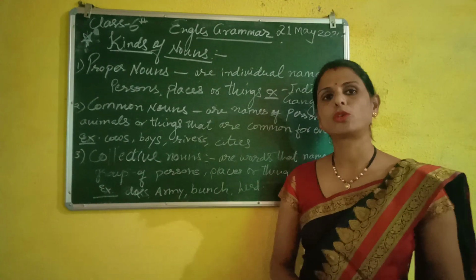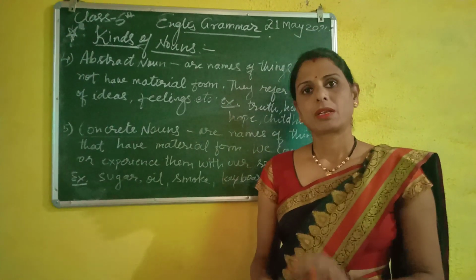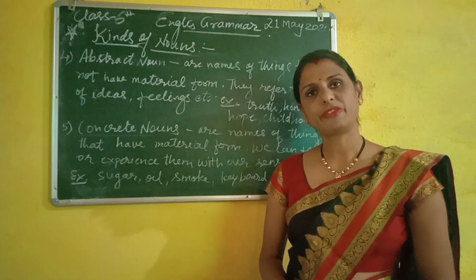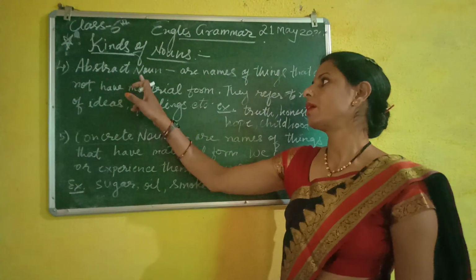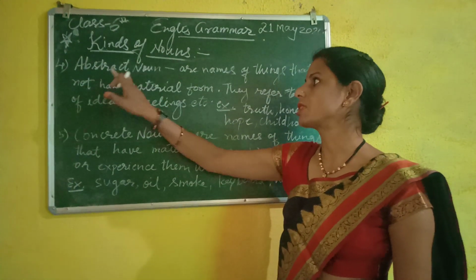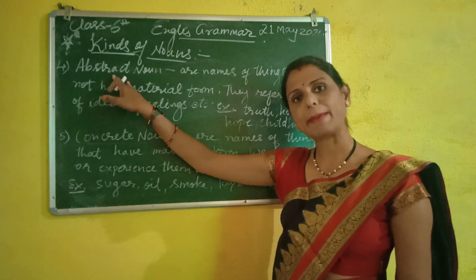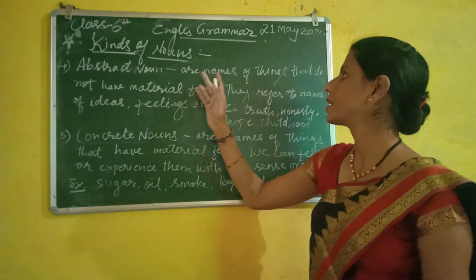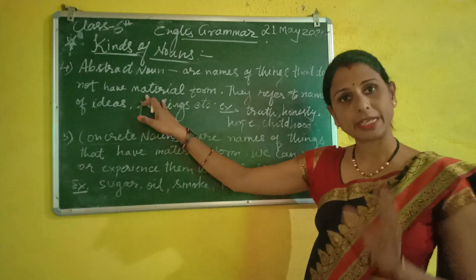Now we will go to the fourth type. Beta, going further, what will we see? We will see the next type. After the third type comes the fourth type of nouns, which is abstract noun. Abstract nouns are the names of things that do not have material form.